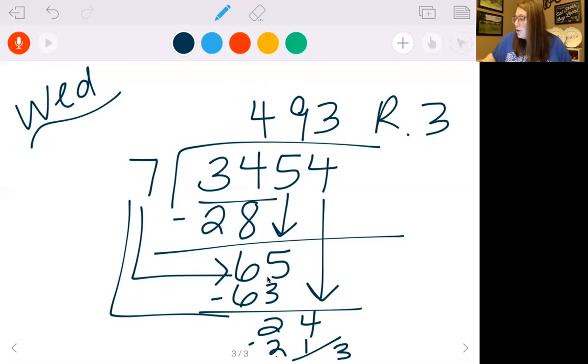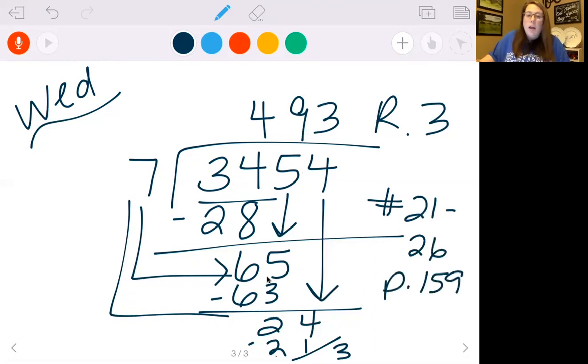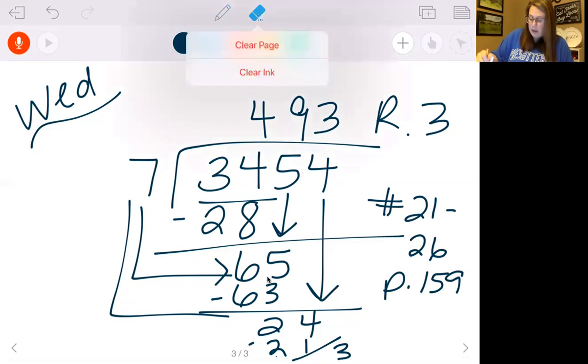Okay, so I'm going to let you work on classwork today. You're going to do numbers 21 through 26 on page 159. And if you have any questions, let me know.